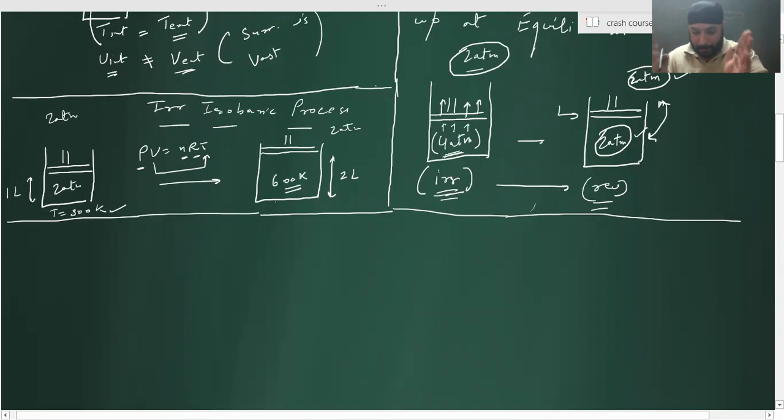At this step, the process stops. Getting it? Yes, sir. I want to know what is the temperature of surrounding. It remains constant. Very good. How much is it? 600 K. Exactly. What I told you, finally, the system will be in equilibrium, right?